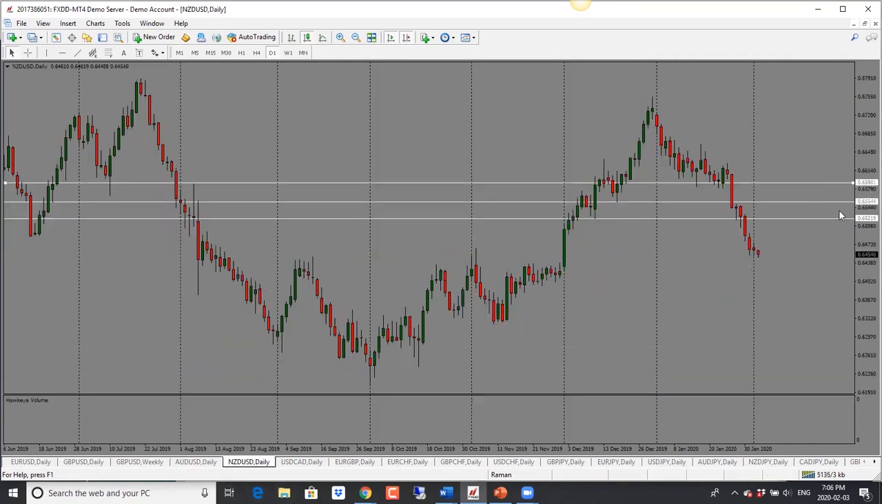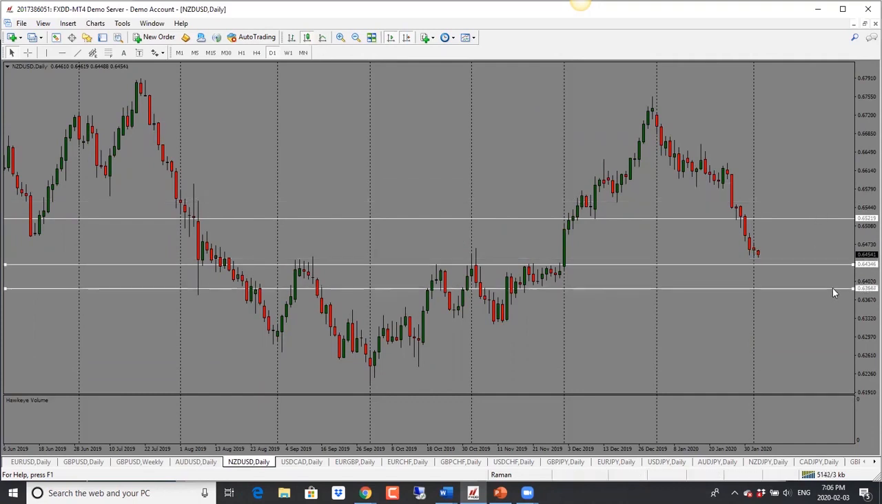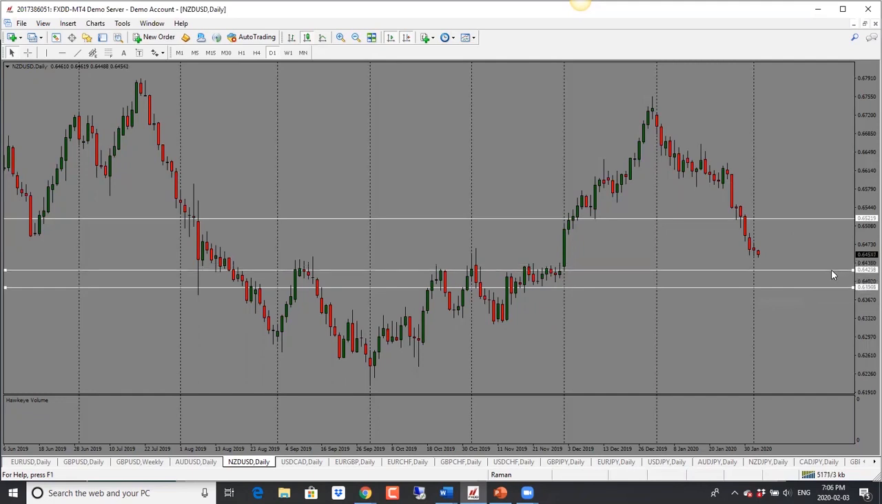New Zealand dollar, this one has also dropped. Bias is still to the downside. The move today wasn't too big. So watch out for this one as well, because we have seen a big drop. We could see a pullback here as well. So that's something that we have to watch out for. Overall bias to the downside. Target here is 0.6390. First target is 0.6420 here, and then 0.6380. So bias is bearish for New Zealand dollar here as well.